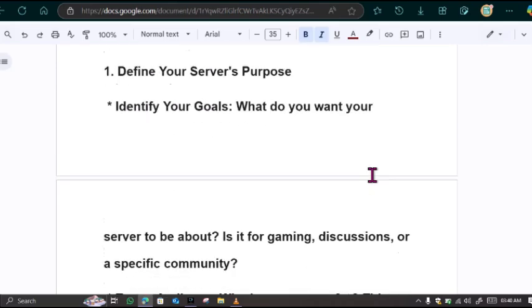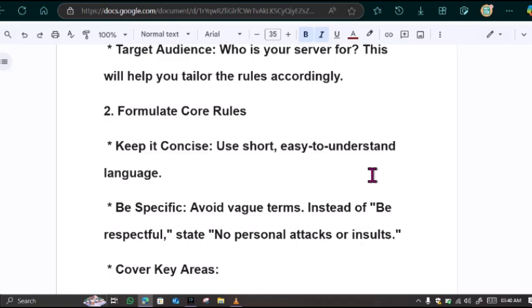So, after defining your server's purpose, the next step is to formulate core rules. Don't forget to keep the rules concise, in short, easy to understand language. Be very specific. Avoid vague terms. Instead of "being respectful," state "no personal attacks or insults."